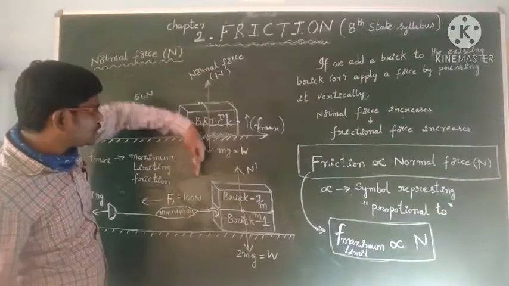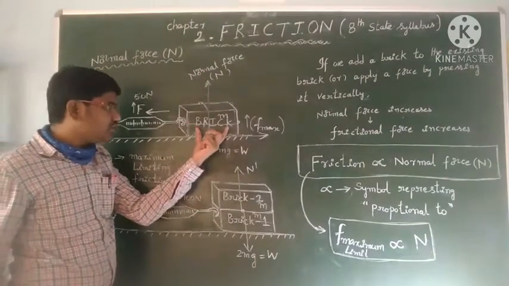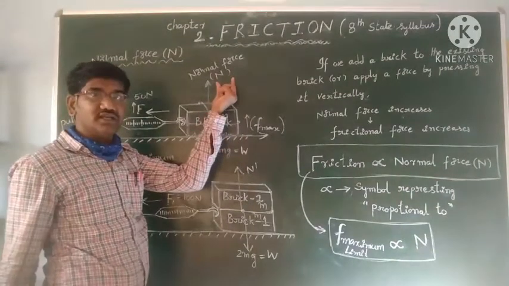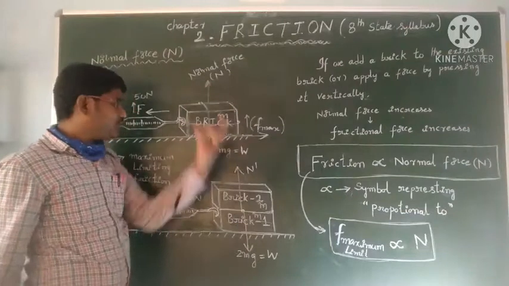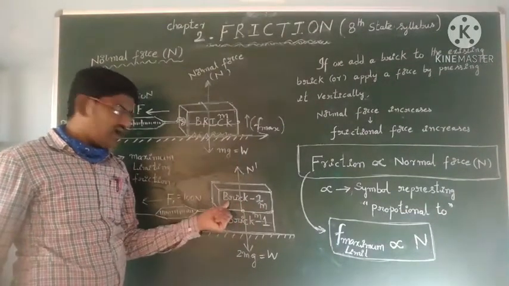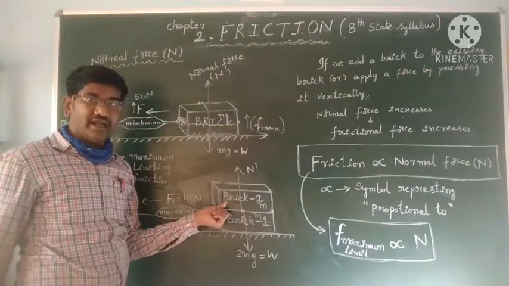Because when you are pushing down, in addition to this weight, some other force is adding, so normal reaction will be increased. If we are unable to push it, just add one more identical brick. So first brick and an identical brick, another brick I added.